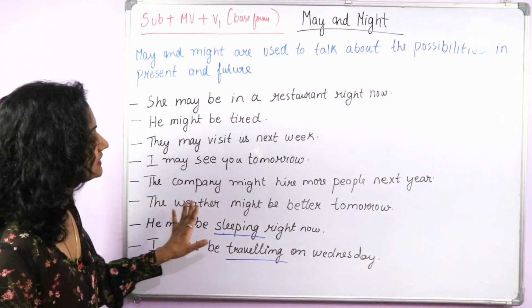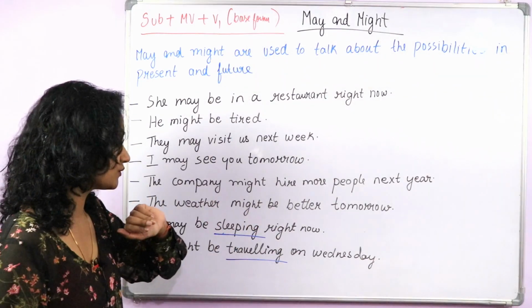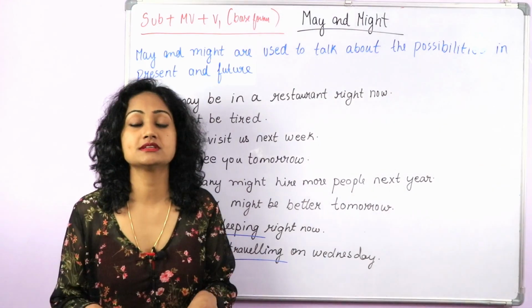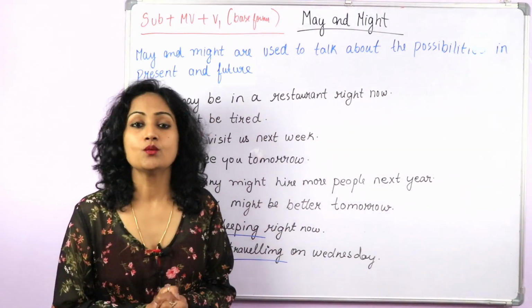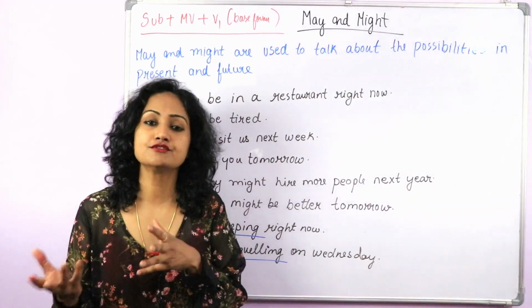Now next sentence, the weather might be better tomorrow. Do you think the weather might be better tomorrow? So this way you can use may and might depending upon the sentence or situation when you talk about possibilities in present and future.